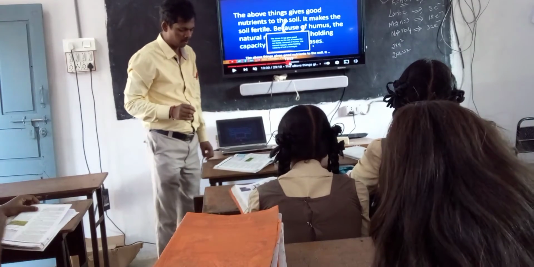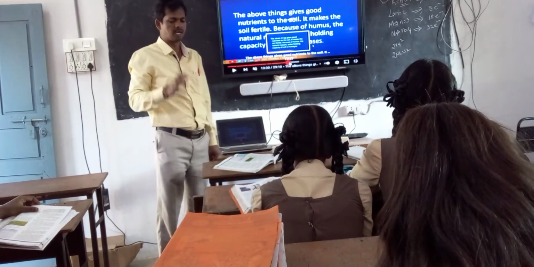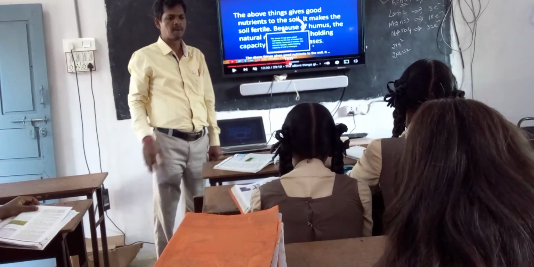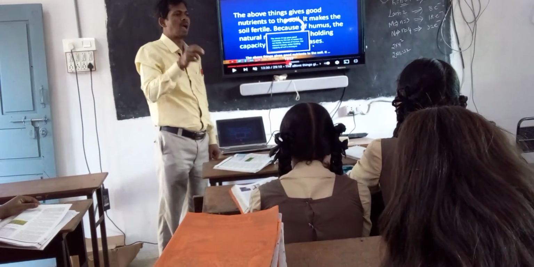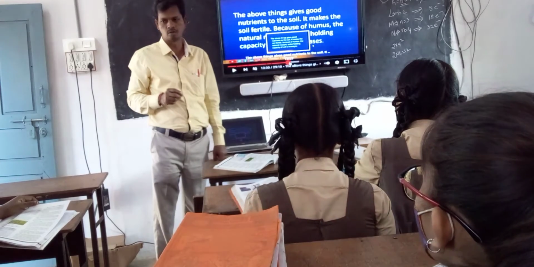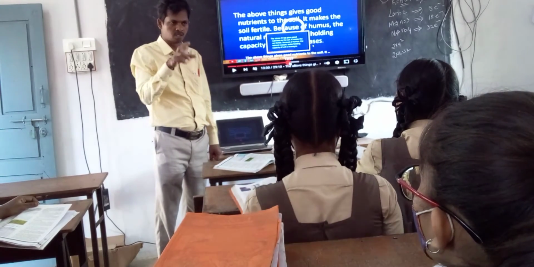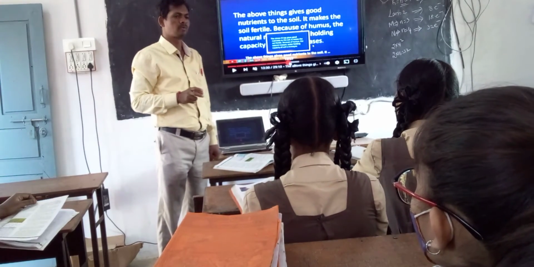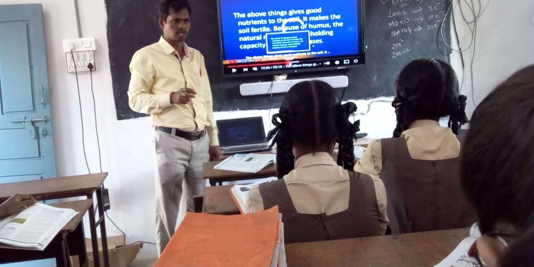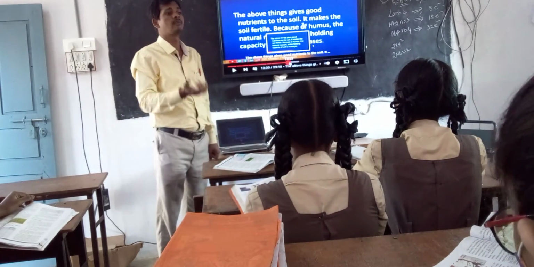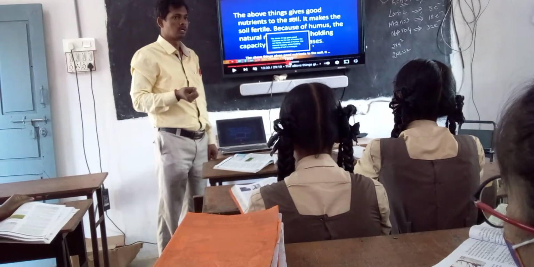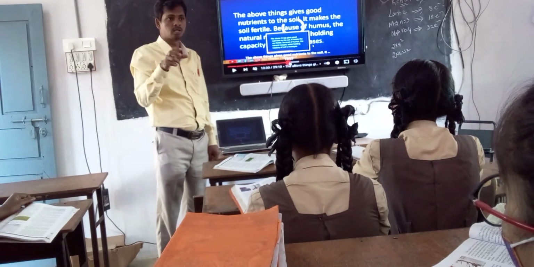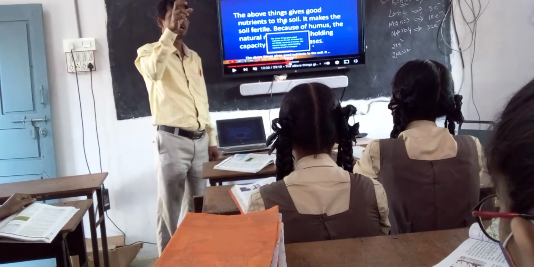Next, according to this table, what is the reason for growing green manure crops? Fields which lack a large quantity of nitrogen are suitable for growing this type of green manure crops. Wherever there is a lack of nitrogen, some plants are unable to get nitrogen, so they take nitrogen from insects.